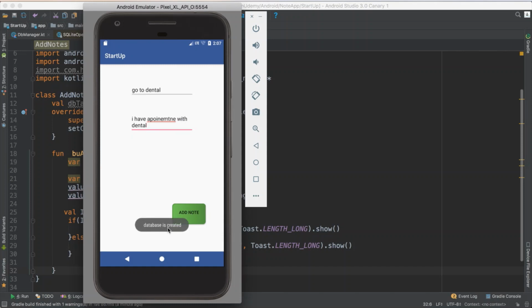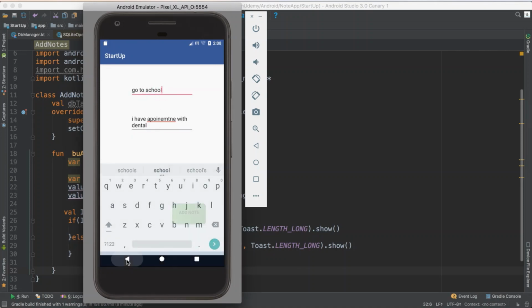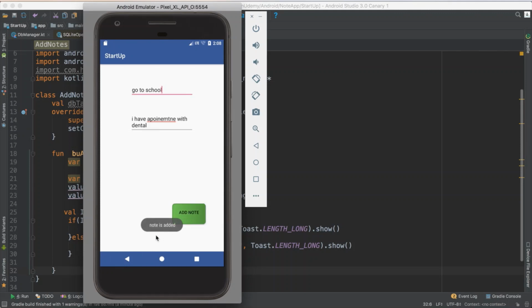See, database is created. Then you have to tell me note is added. Why is the database created? Because for the first time he created the database for me. Now if I just say go to the school, he doesn't have to create the database again, because the database just exists, note is added. He just created the database one time. So now I have two notes in the database.